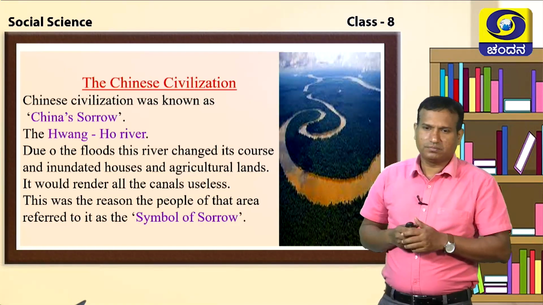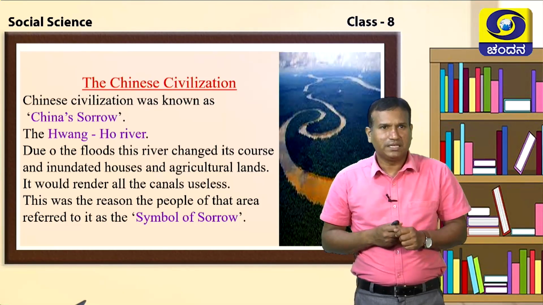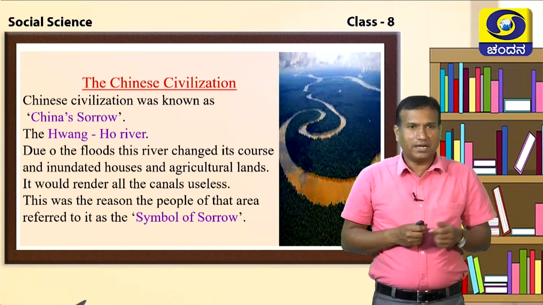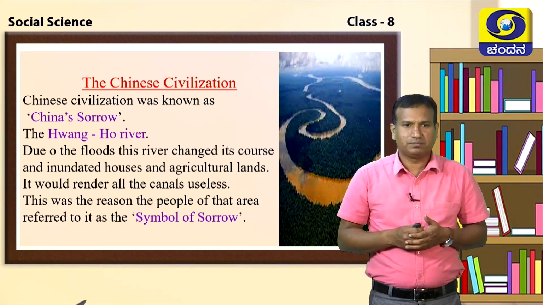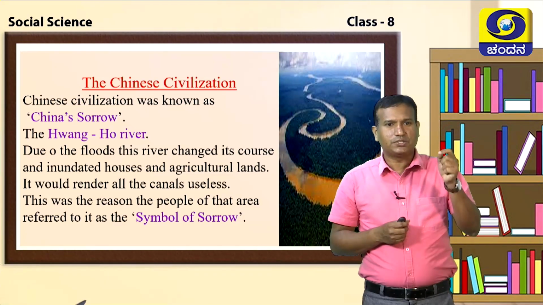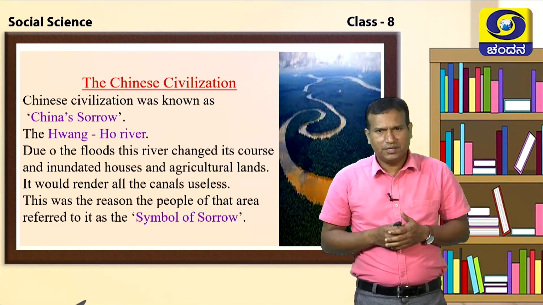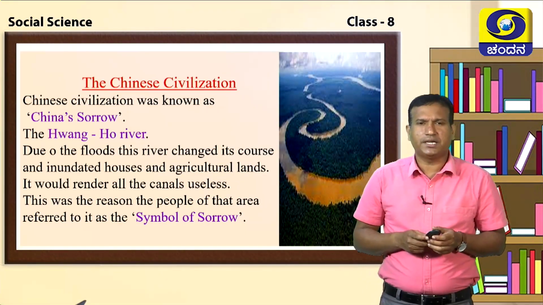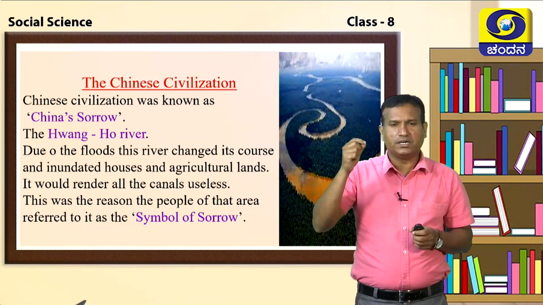So far, we discussed the Egyptian civilization. We have also discussed the Mesopotamian civilization. Now, the other civilization we are going to discuss is the Chinese civilization. The Chinese civilization is also known as China's sorrow. Why is it called China's sorrow? There is a river in China we call the Hwang Ho River.